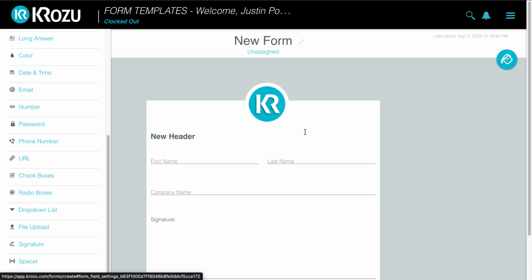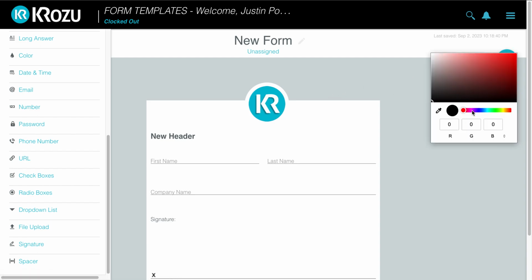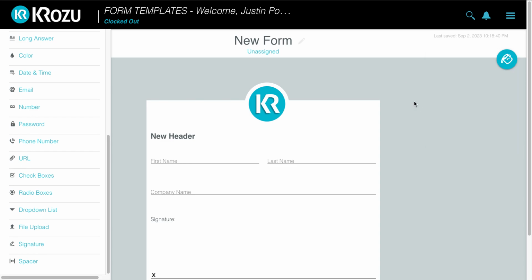So up here, this little paint can dictates the background color. So if I want the background to be a different color, I can pick from any of these. And now, this is the name of my form. For the purpose of this video, we will call it form demo.